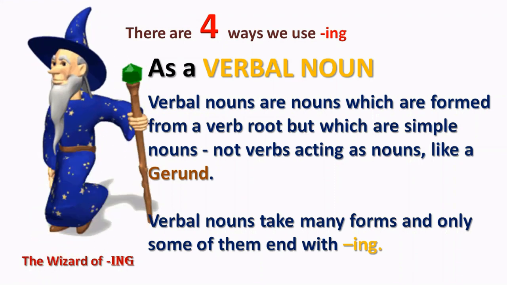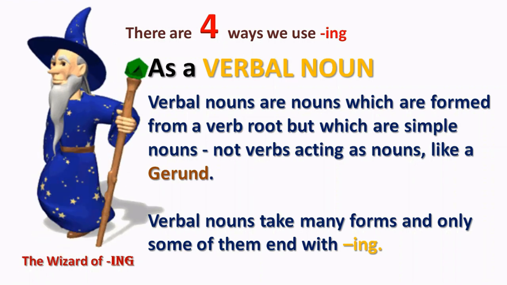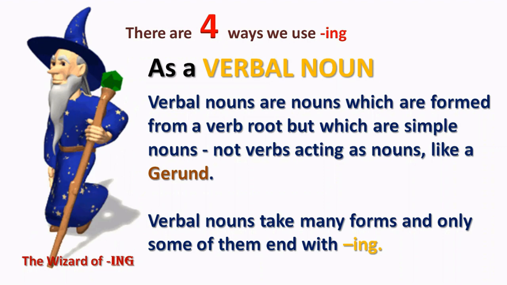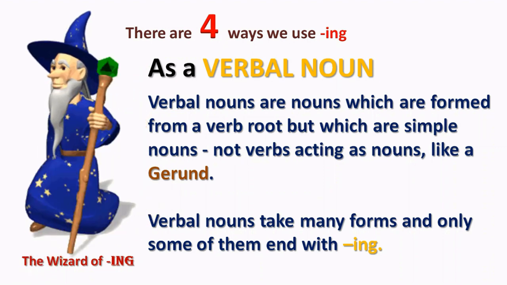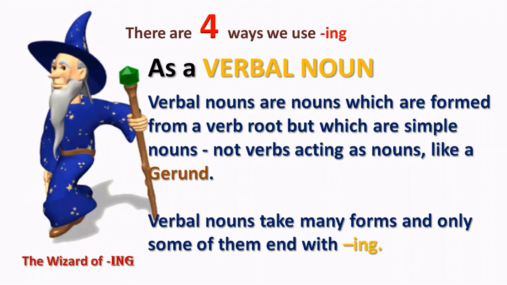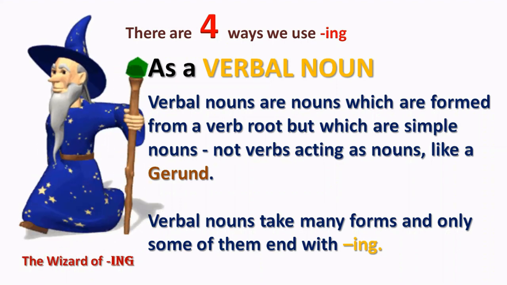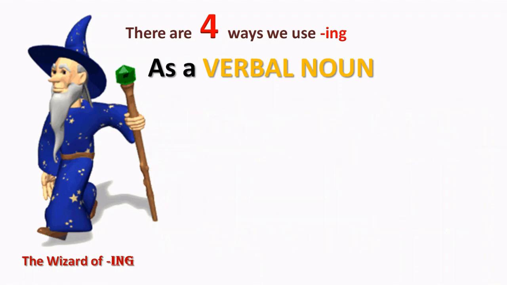So, for example, we have the wizard here walking along. We could say he is going for a walk. A walk is a verbal noun. It's a noun which comes from the verb to walk. I am going to walk to the school. I am going for a walk. It comes from the same source. So there are many, many verbal nouns, and only some of them end with ing. And let's have a look at some of those.